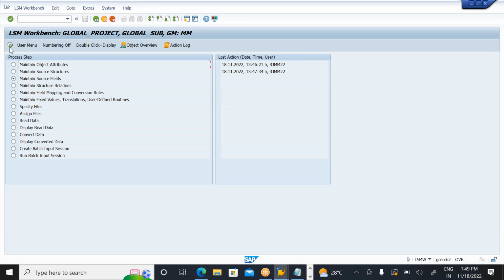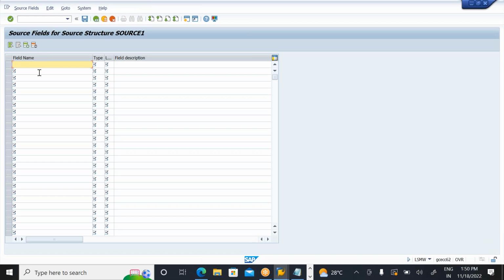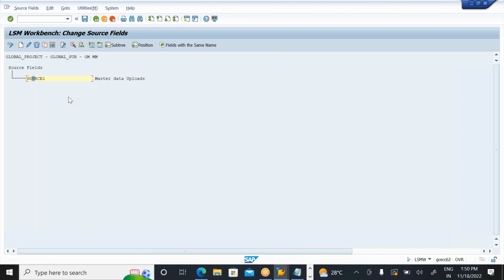Now come to the third step. Go to execute here. Go to change mode. Click on source fields and click on table maintenance. Just do Control V. Enter the value for length. So that's what the system is not accepting. So don't worry. Clear?